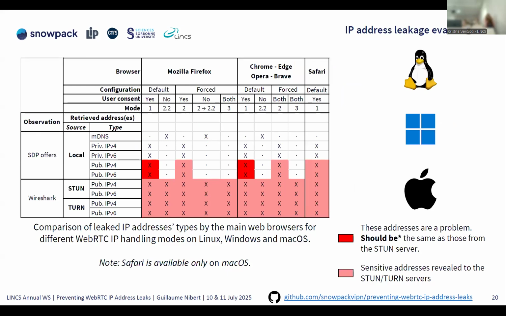So this is the default behavior. This is red, but this is normal. It is common to the next table that I will show. The most important part is that you are not connected through a NAT when you execute your web browser without a container, without NAT. And so you have a public IP address directly sent in the local network IP addresses. And then it should be the same as the one provided by the STUN or TURN server.